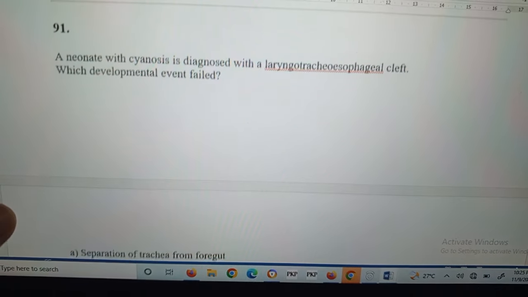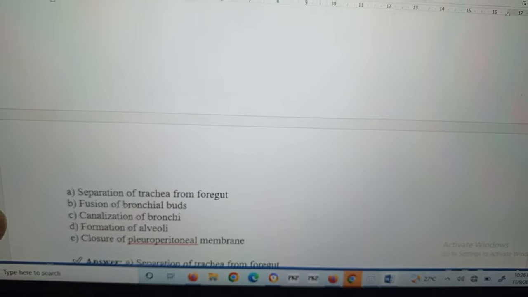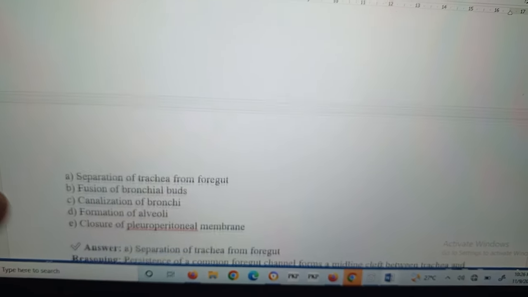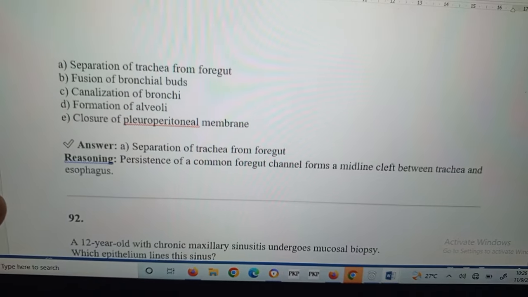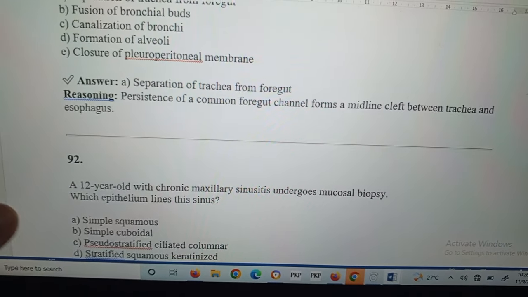Question number 91: a neonate with cyanosis is diagnosed with a tracheoesophageal cleft. Which developmental event failed? Separation of the trachea from the foregut. Persistence of a common foregut channel forms a midline cleft between the trachea and the esophagus.